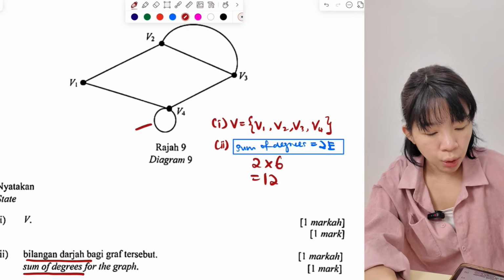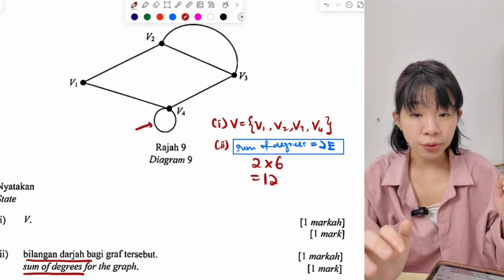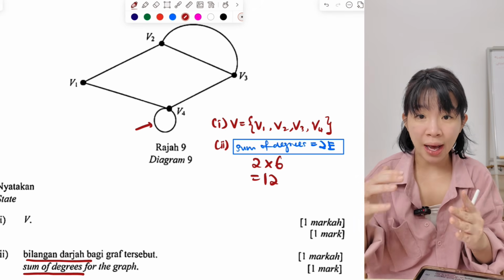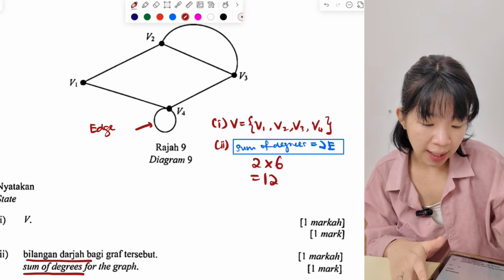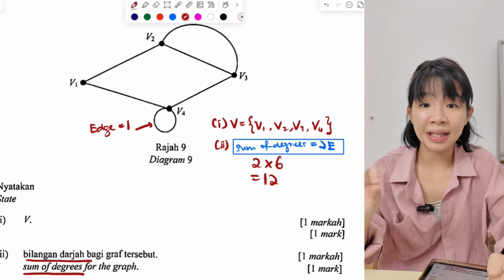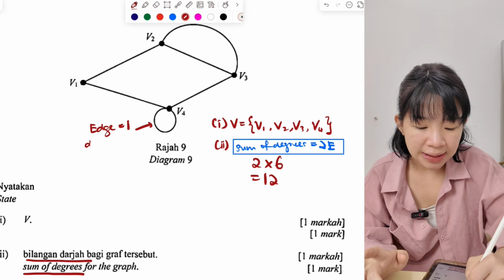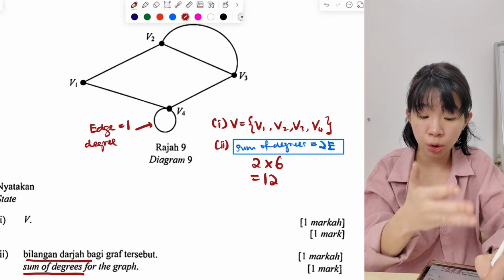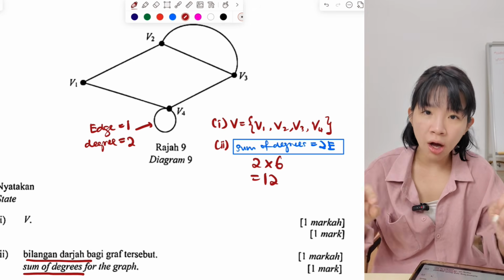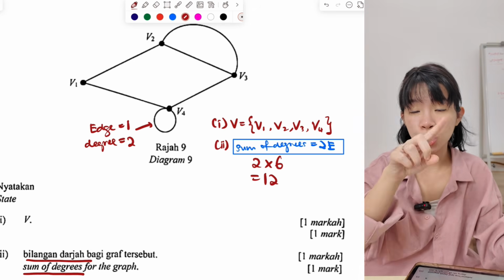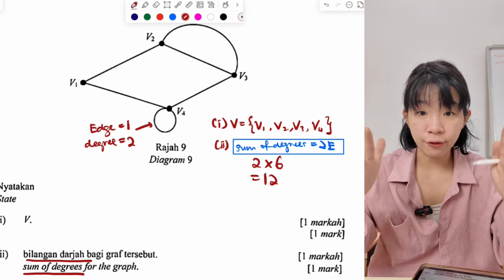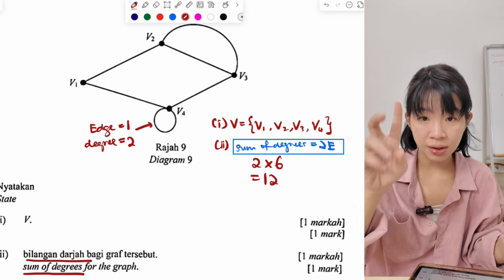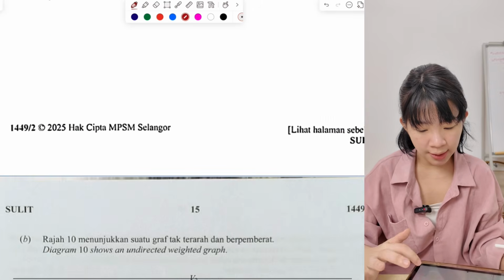Understand? Now for the loop, the most confusing part is that sometimes they will ask about edge, sometimes they will ask about degree. If they ask edge, there is 1 edge. Edge means line. The tepi is only 1. If they ask degree, how many degrees for this loop? The answer is 2, because we have in and out. 2 different directions. Can go in, can go out, 2 degrees. So make sure you can differentiate what you are finding. If it's edge, it's only 1. Degree is 2. Alright?